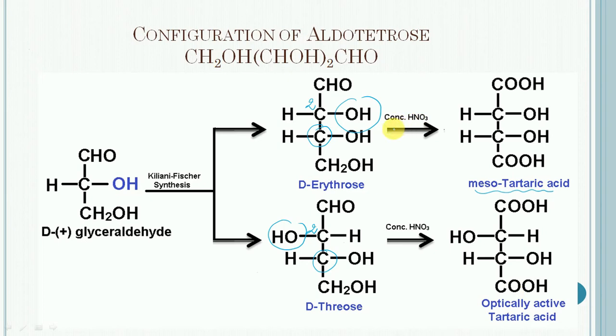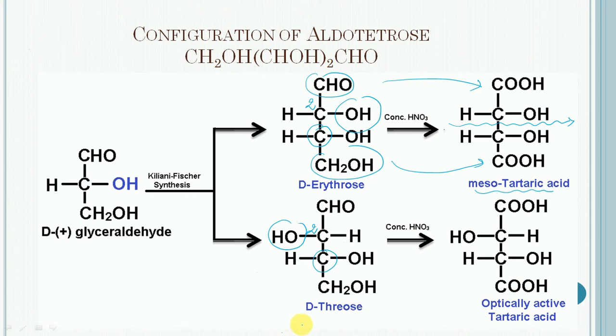So it is very much clear, if D-erythrose is subjected to oxidation, then oxidation will occur at these two centers and it will give this meso-tartaric acid, which is optically inactive due to the presence of a plane of symmetry.